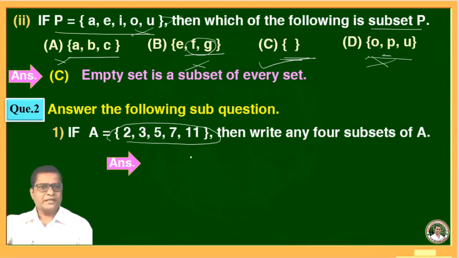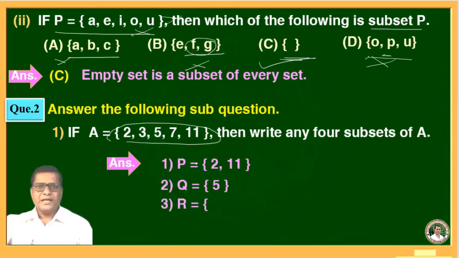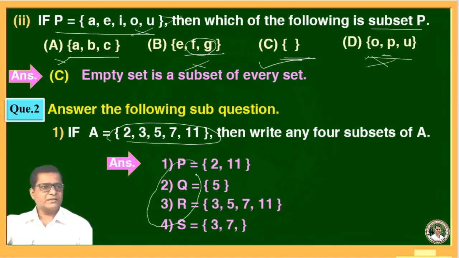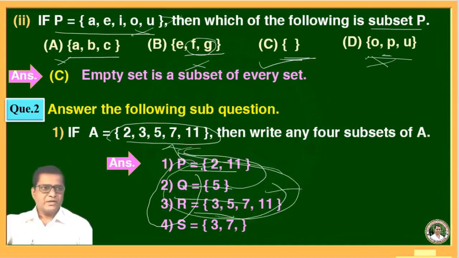We can write like this way. First, P is a set of 2, 11, Q is a set of 5, R is a set of 3, 5, 7, 11, and S is a set of 3, 7. Means all these sets P, Q, R, S are subsets of A. Means elements of these sets are in set A. Means all these are subsets of the set A.